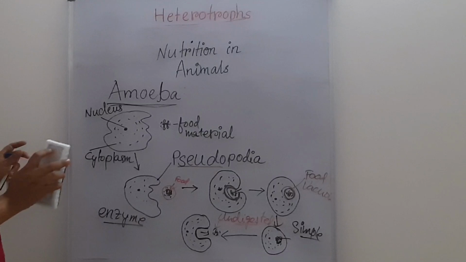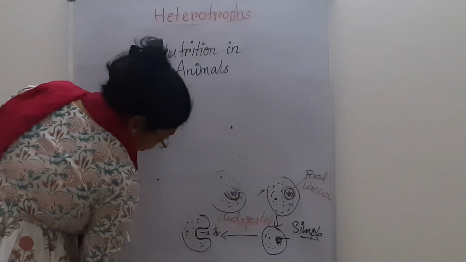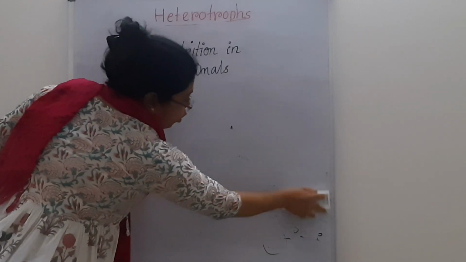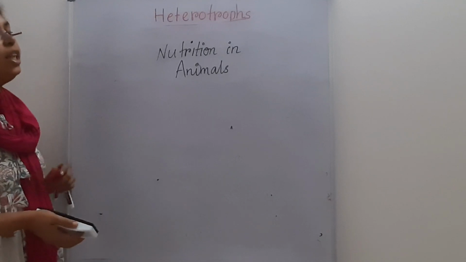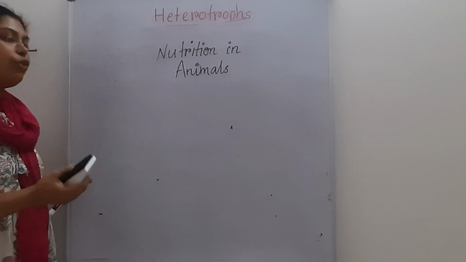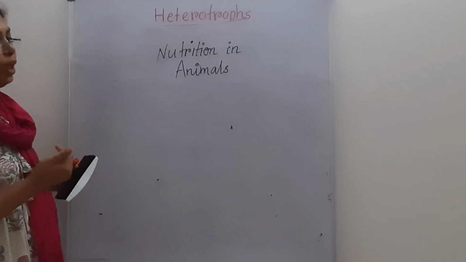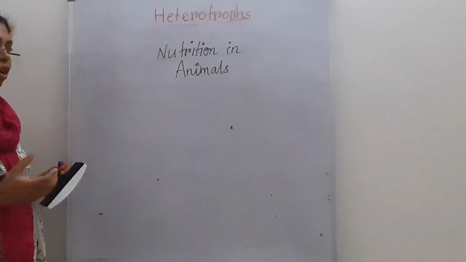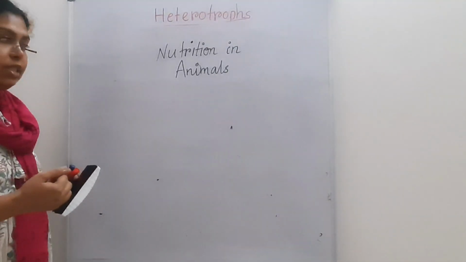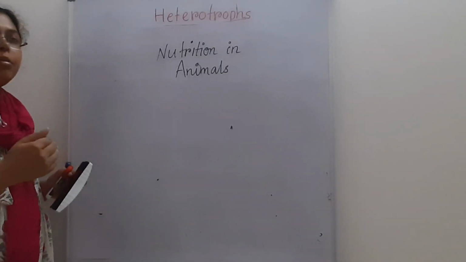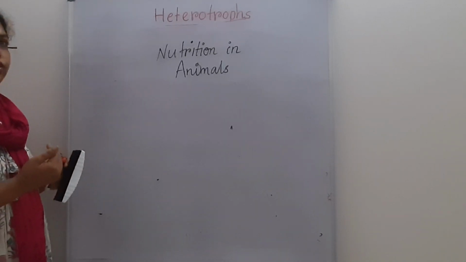I hope everything is clear. So, repeating once again: amoeba does not have a regular shape. It has pseudopodia, and with the help of pseudopodia it takes the food material inside its body. Then it creates a food vacuole and secretes different kinds of enzymes to break the food material into a simpler form, which helps it digest very easily.